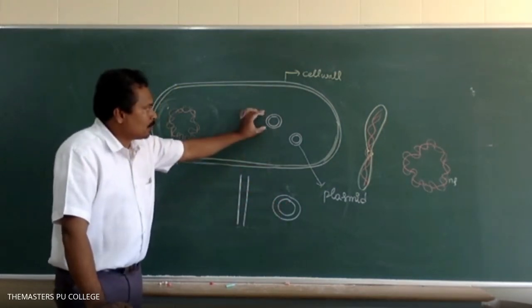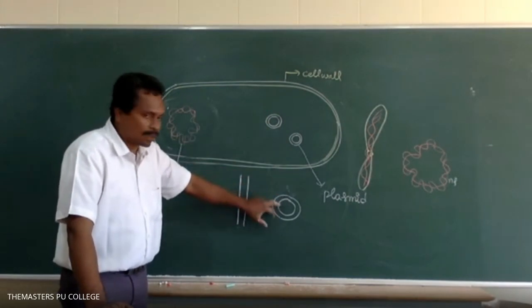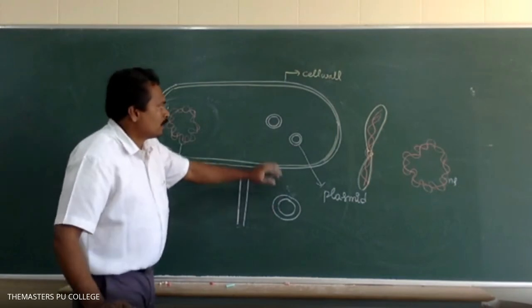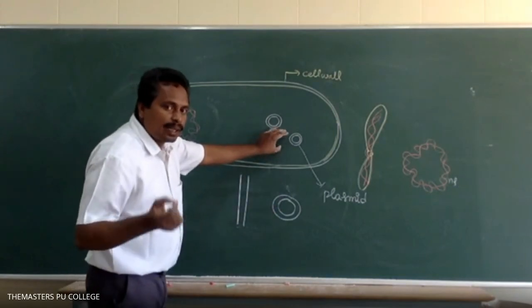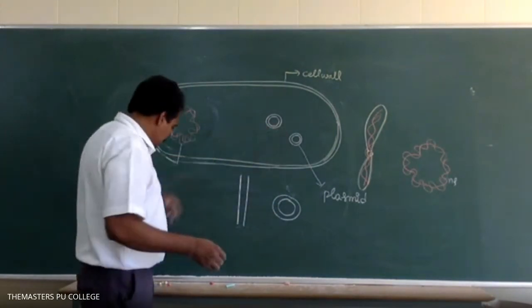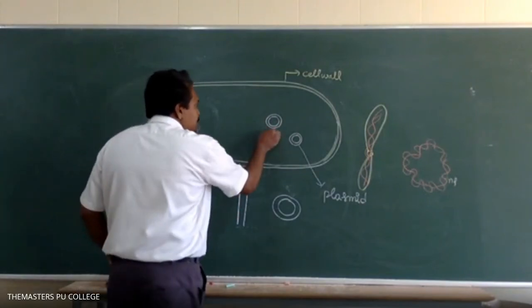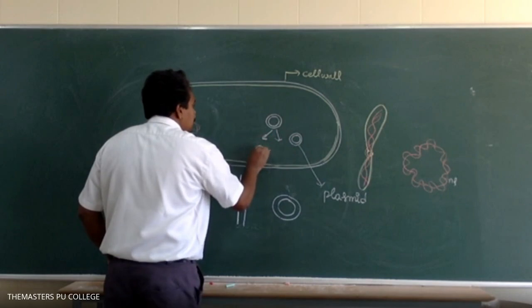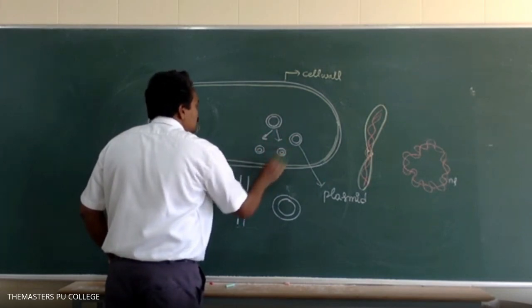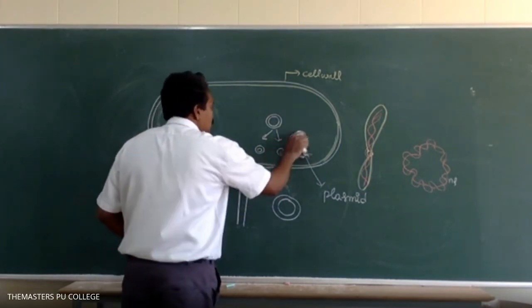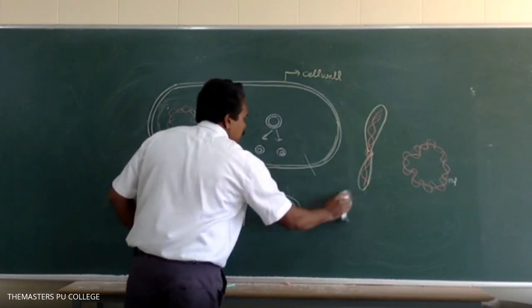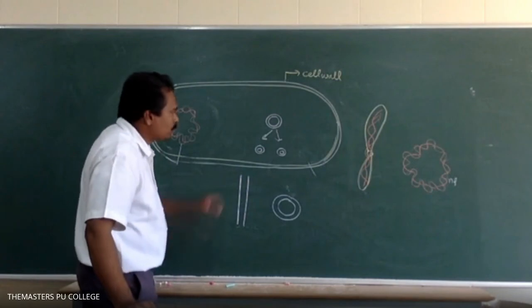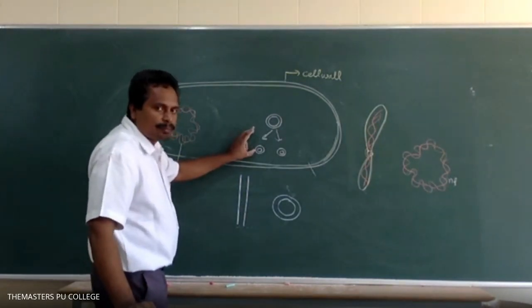So the plasmid is circular DNA with two strands. The plasmid is involved in self-replication. One plasmid divides to give rise to two plasmids.